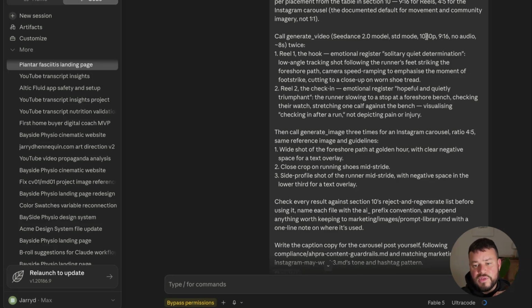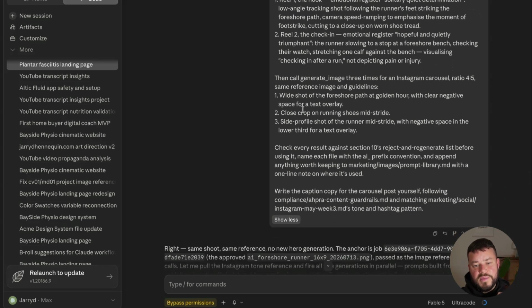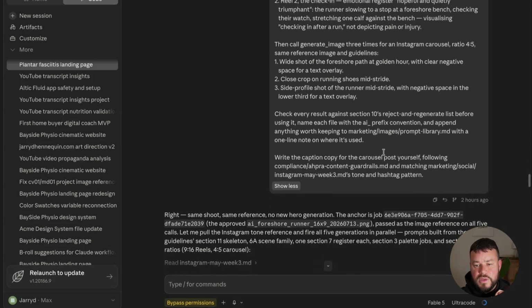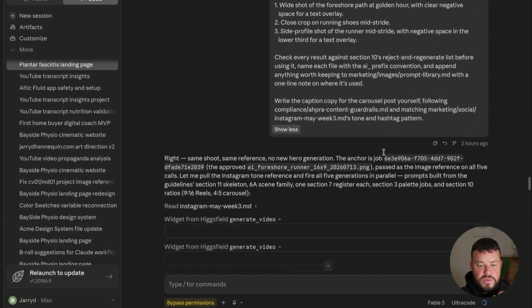We're asking it for 1080p, which is a high quality, no audio, and then 16:9 is the ratio of the video. So it's going to be portrait, so appropriate for social media images, really set up and optimized for a mobile device. Cool. And then we have some other information about the different reels that we want to use. And then we're getting specific about exactly what we want it to generate as well. So that all looks good to me.